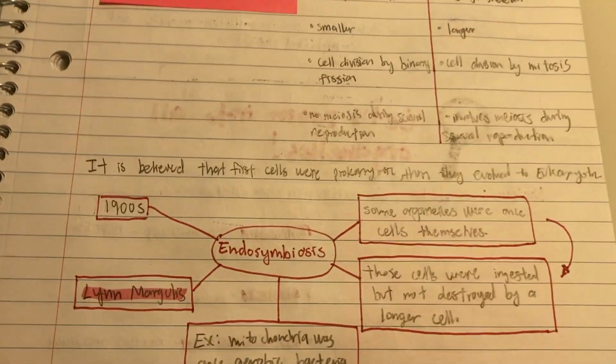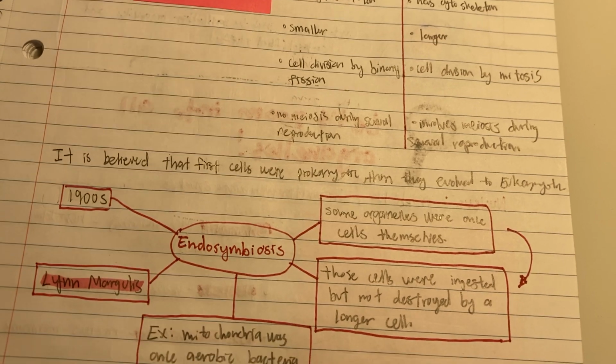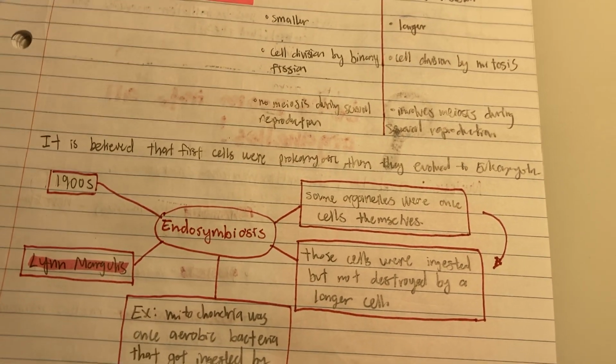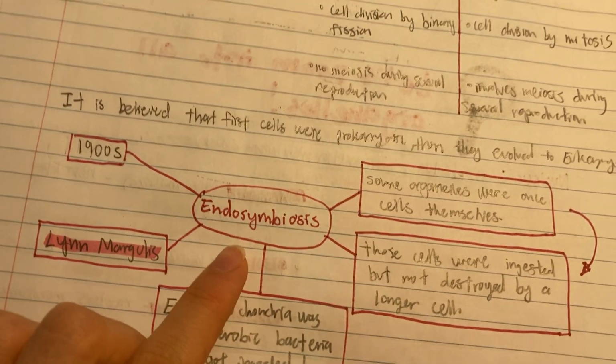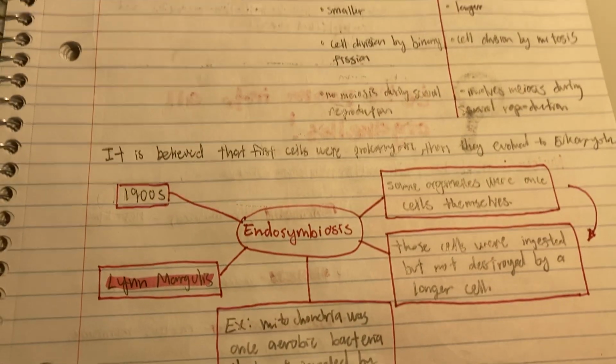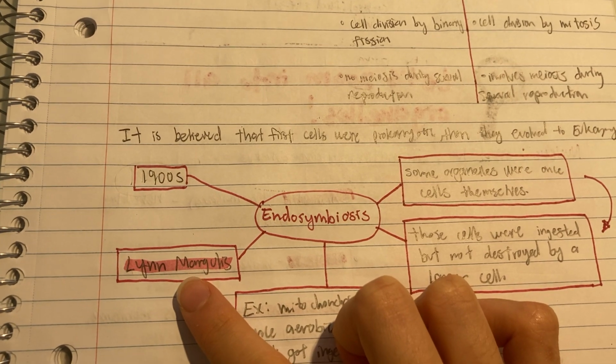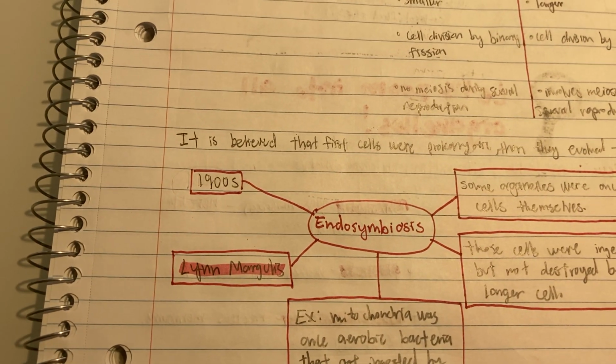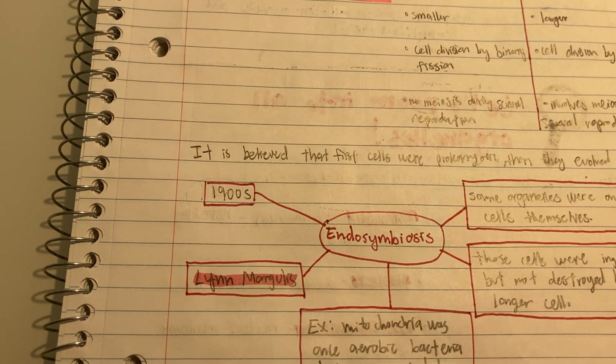Okay, so it's believed that the first cells were prokaryotes, and then they evolved to eukaryotes, and this idea is endosymbiosis. So we do need to know the person that came up with this, and her name is Lynn Margulis, and she proposed this in the 1900s.